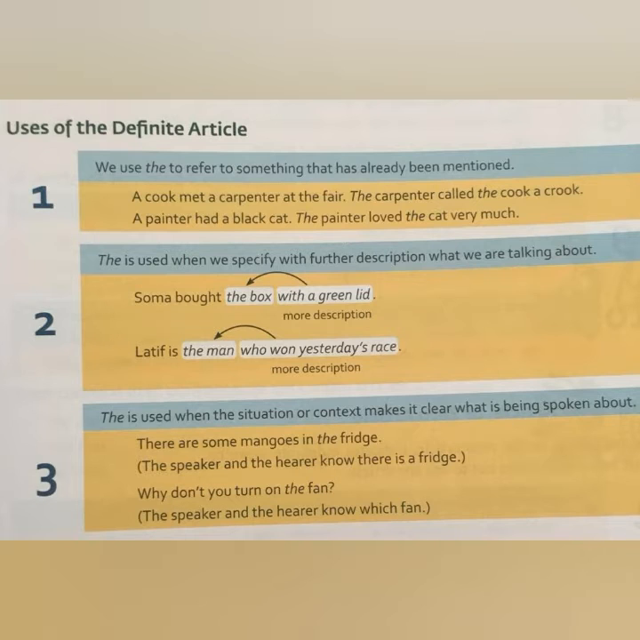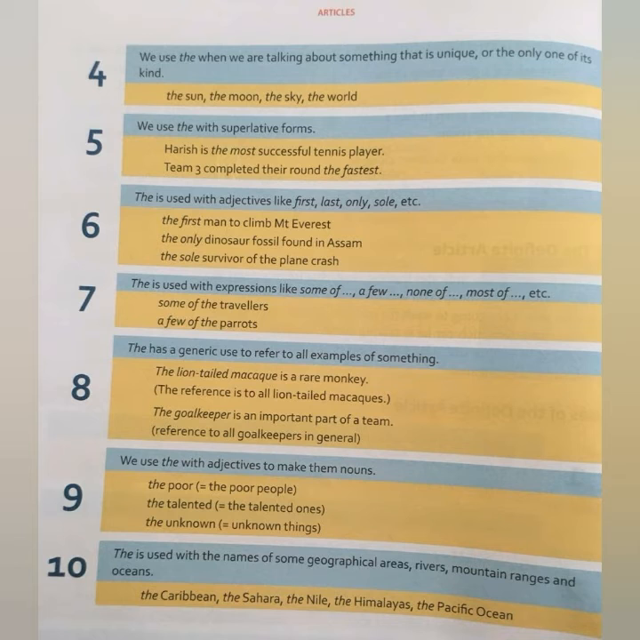Okay, then the third rule: the is used when the situation or the context makes it clear what is being spoken about, right? That means we use the in order to describe things of a particular place or situation. For example, turn on the fan. If you are sitting in the bedroom, you'll turn on the bedroom's fan, right? And if you are sitting in the hall, you'll turn on the fan of the hall only. So those are the places where we use the, when the things and the places are known both to the speaker and the listener.